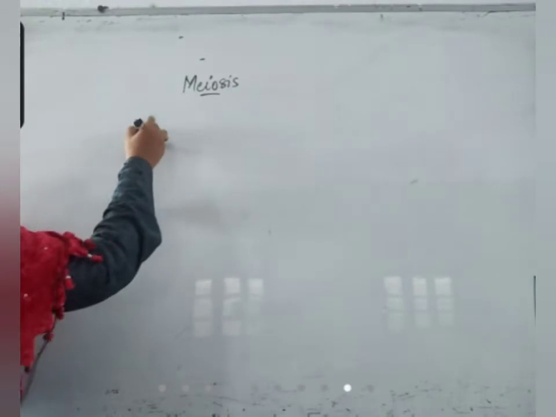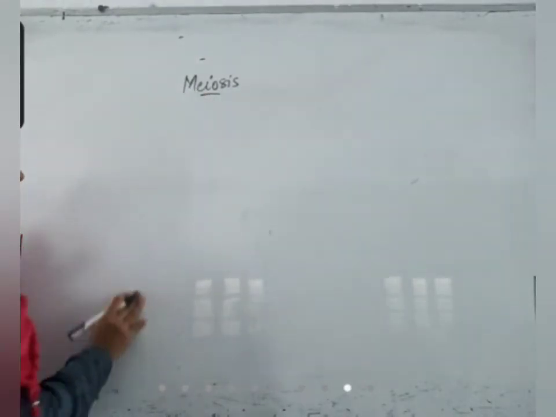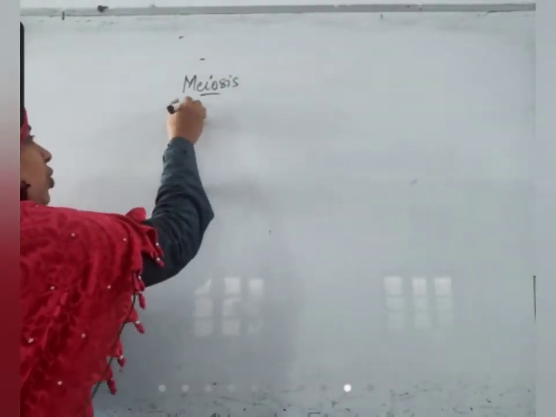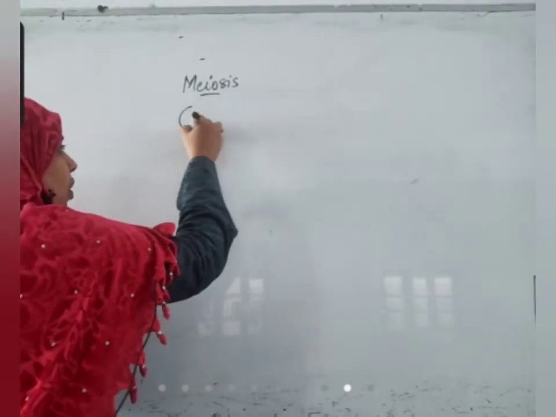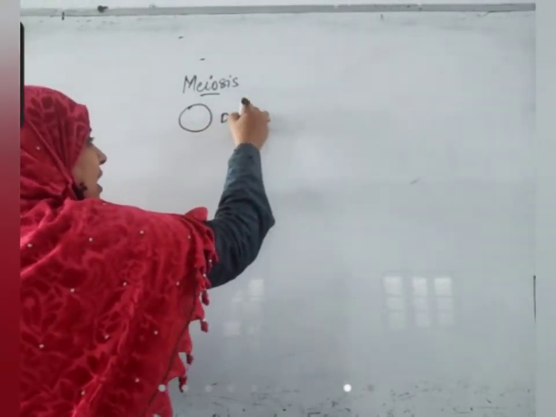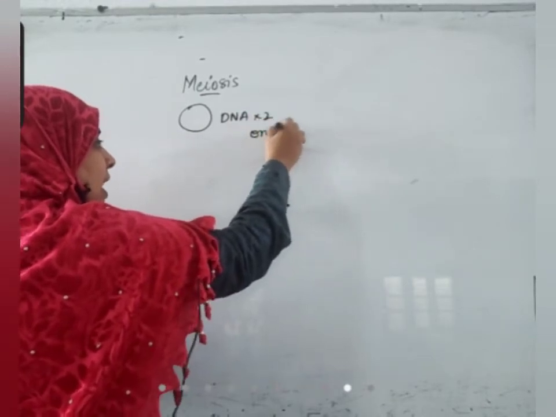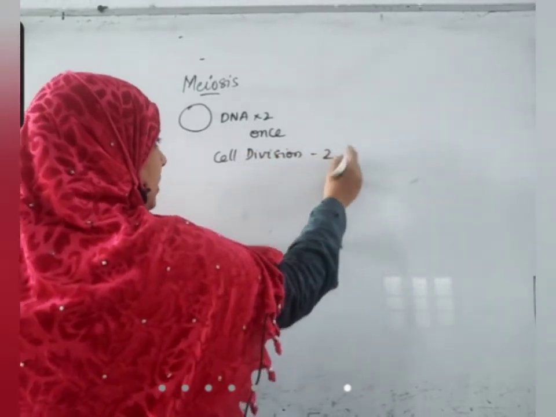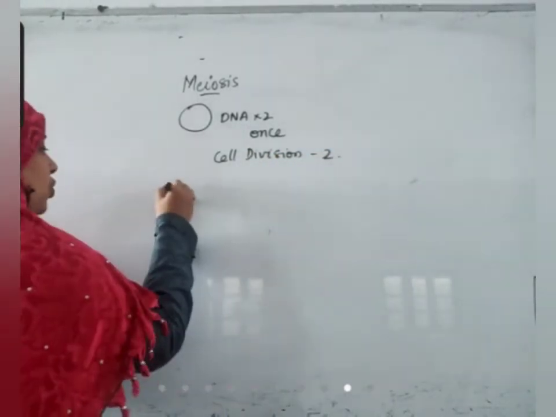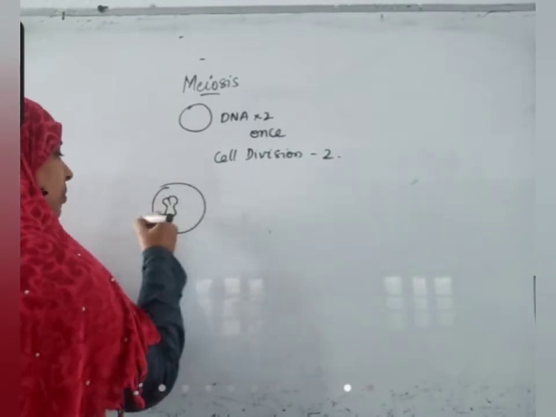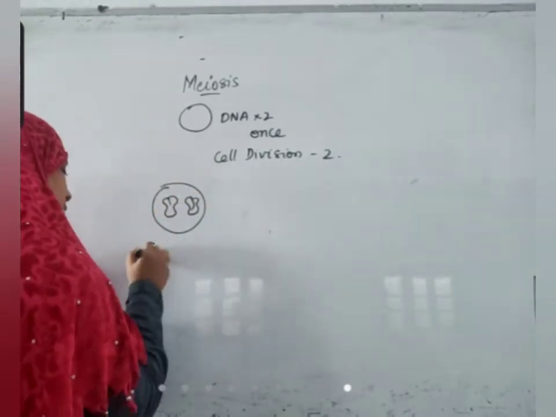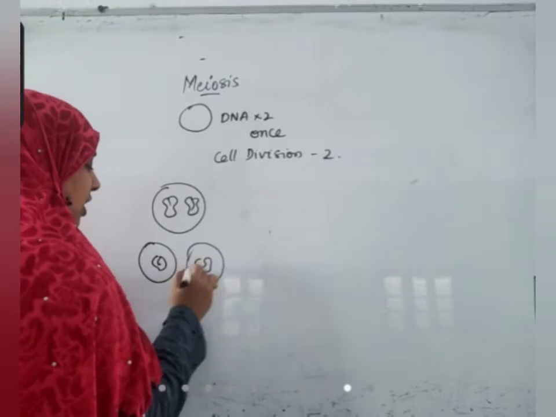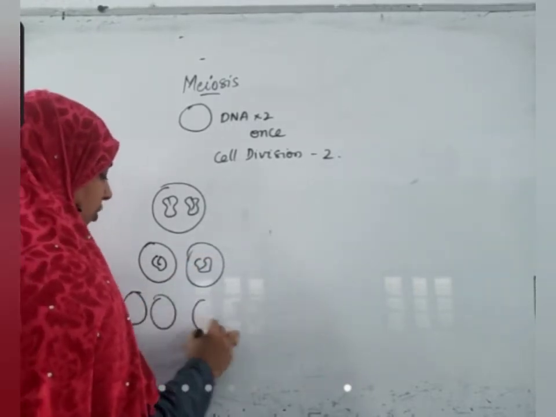So this is not going to happen. For this reason, there is a method called meiosis. In meiosis, the number of chromosomes will decrease. Why? Because during the cell division, DNA doubling will take place once and cell division occurs twice. That means if this is the chromosome, an equal number of chromosomes will be produced, two daughter cells are formed, the DNA is shared, and again two daughter cells are formed from this.